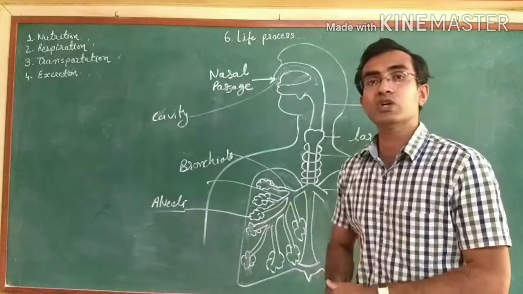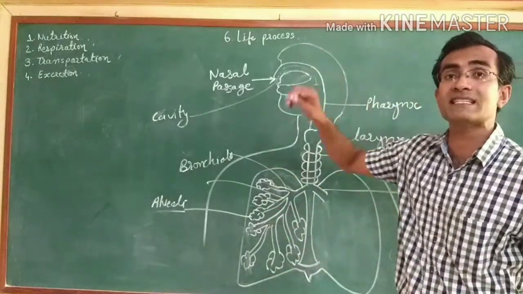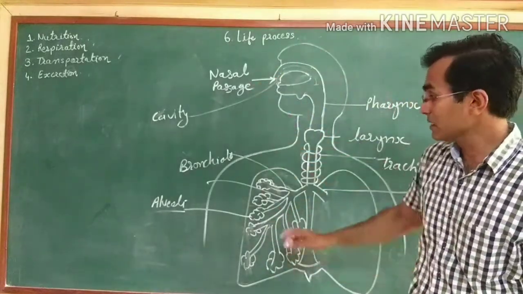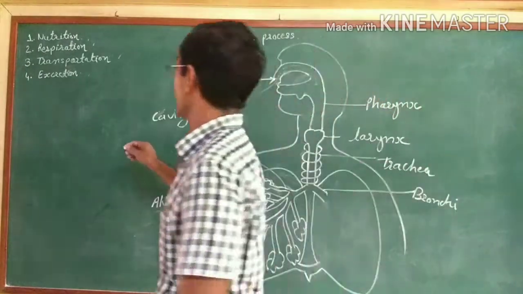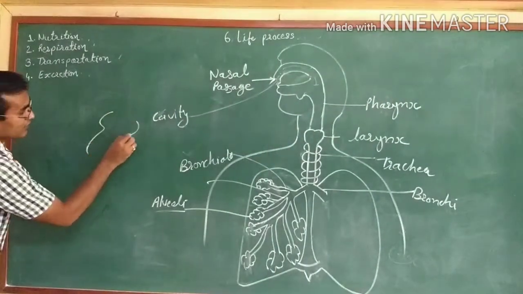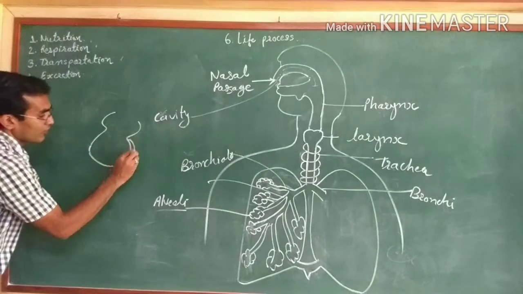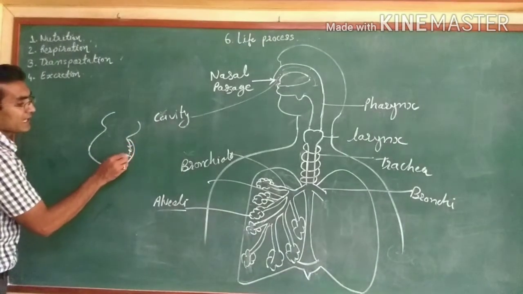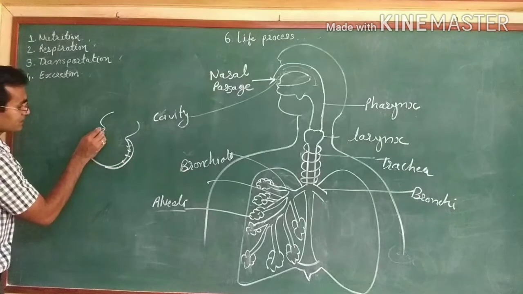Now what will happen in the alveoli, as I explained previously in that diagram? Suppose this is the alveoli. In the alveolar wall there are some blood capillaries present.